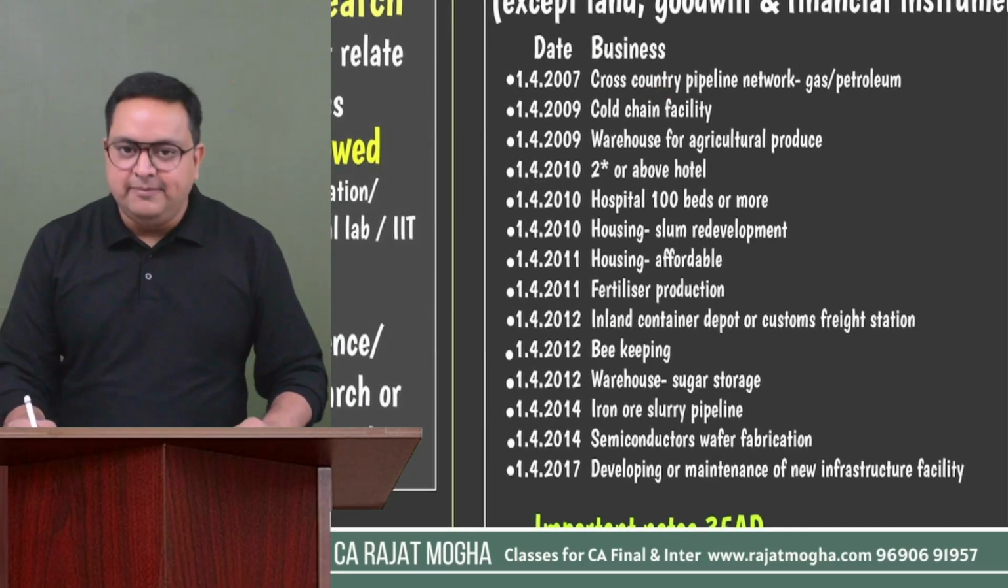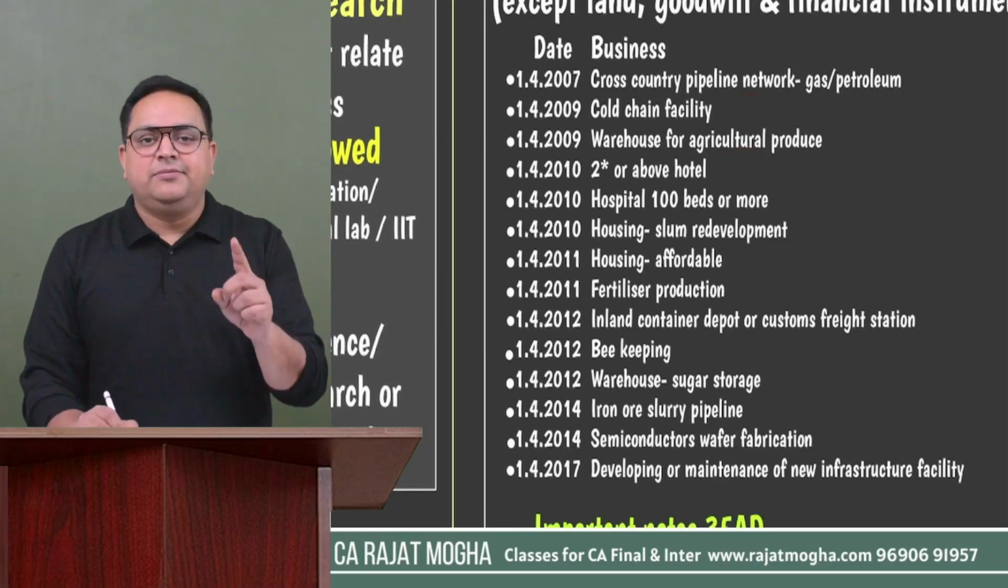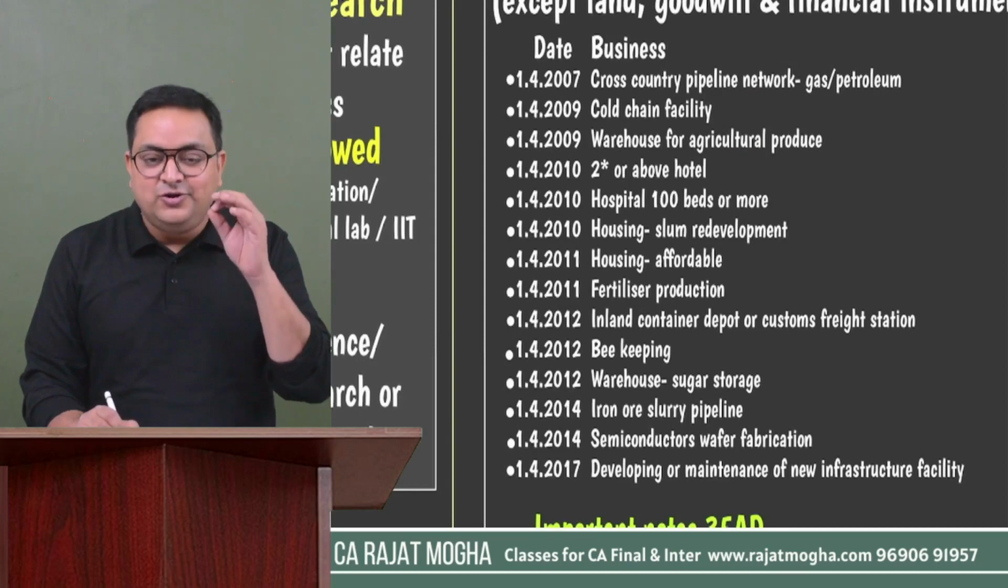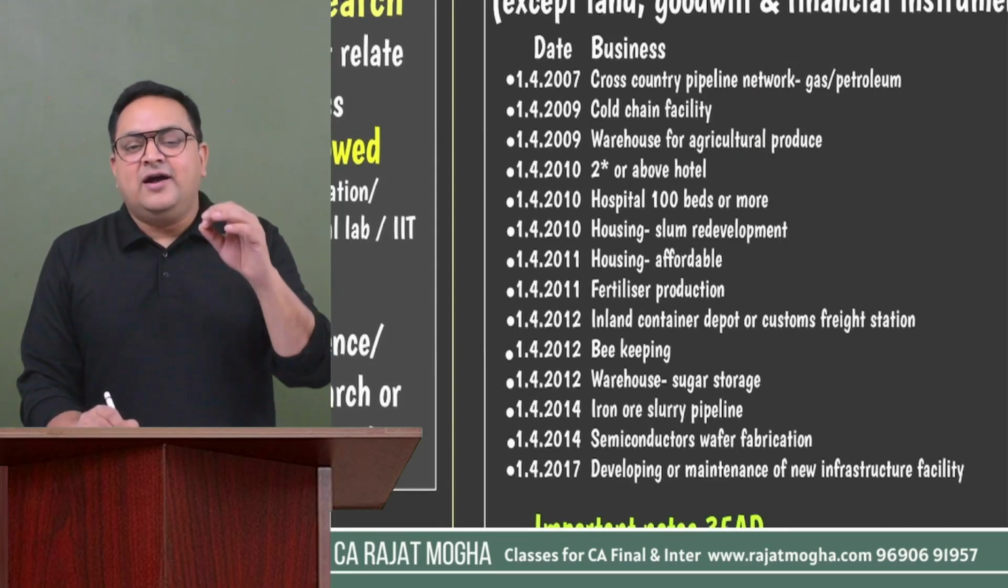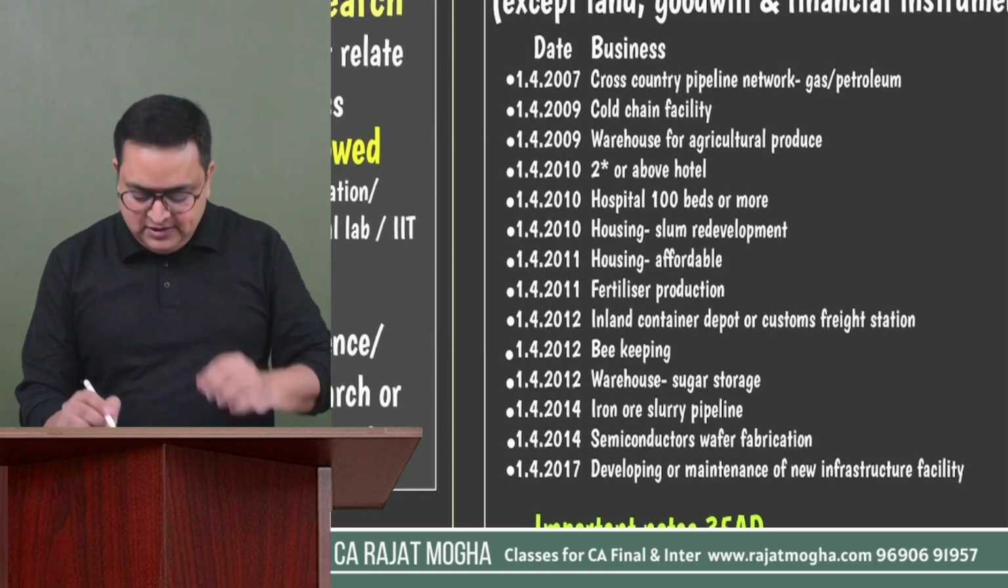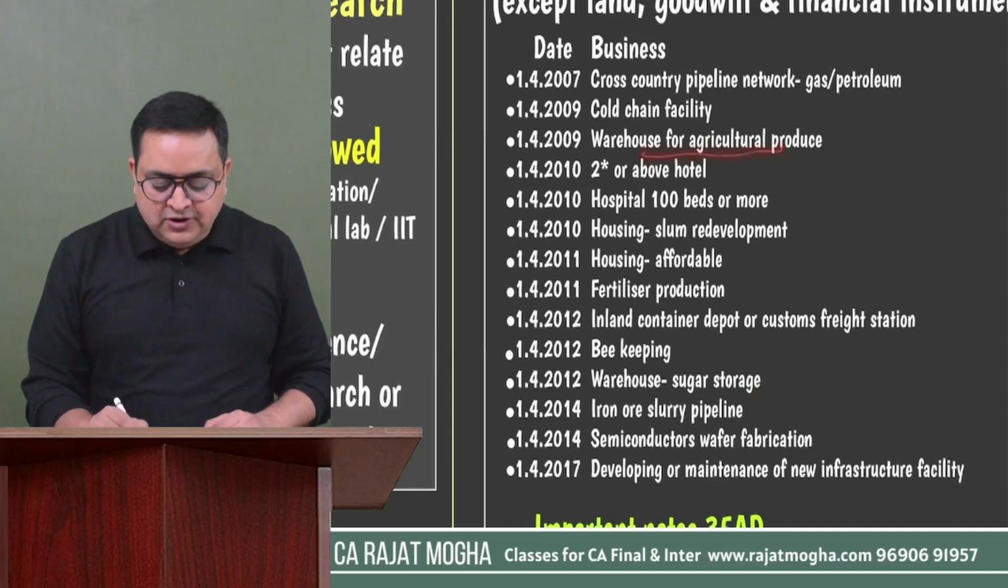Cross-country natural gas pipeline. Second is cold chain facility. Warehousing for agriculture produce. Non-agriculture produce? No, it should be agriculture produce. And only one non-agriculture item is there over here: warehousing for storage of sugar. Sugar must be over here. Okay. So warehousing for agriculture produce. 2-star or above category hotel. Hospital of minimum 100 beds or more.